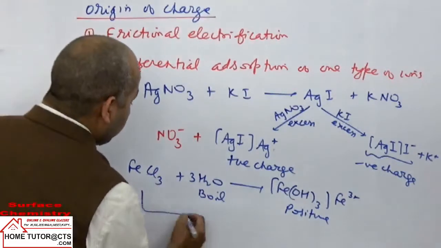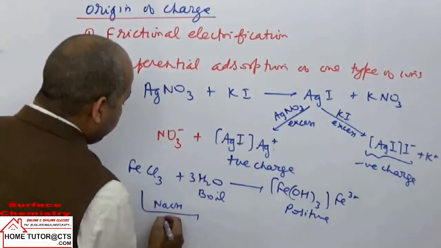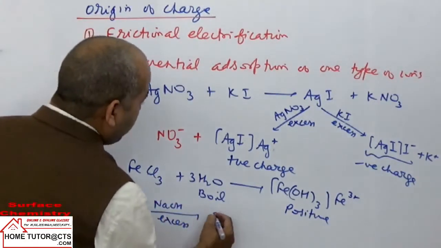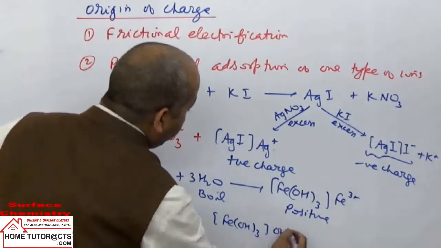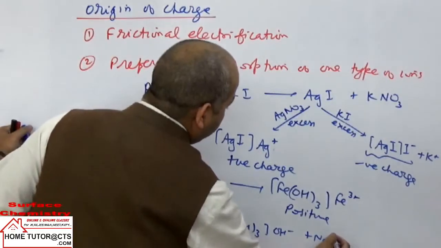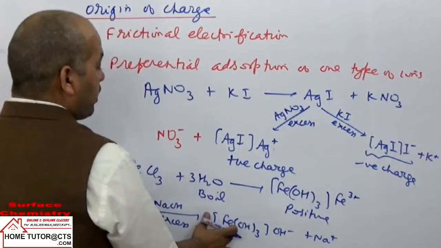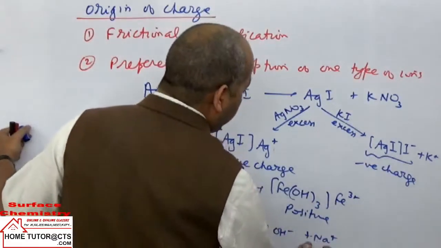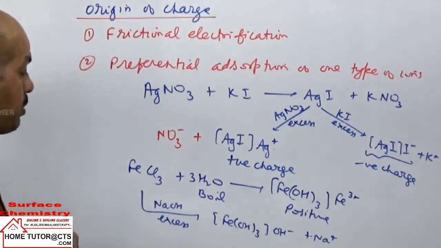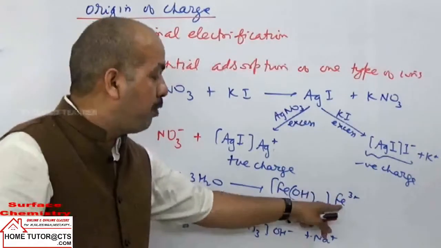Suppose I take excess NaOH, then what happens? They will form ferric hydroxide, and they can adsorb some OH negative ions. So the dispersed phase particles in this case will carry negative charge, and the medium will carry positive charge. In the first case, the dispersed phase particles carry positive charge.